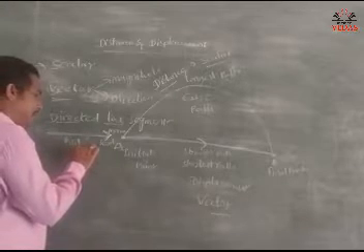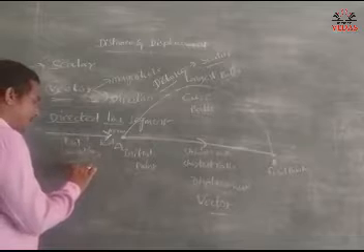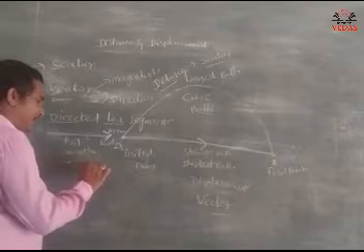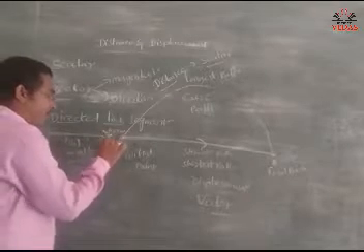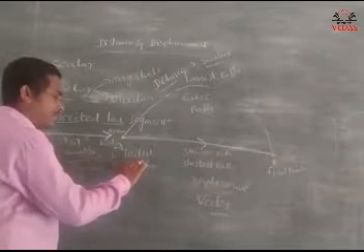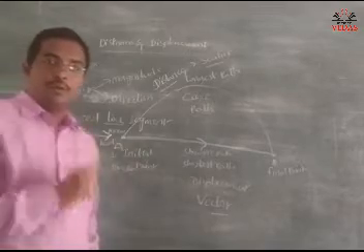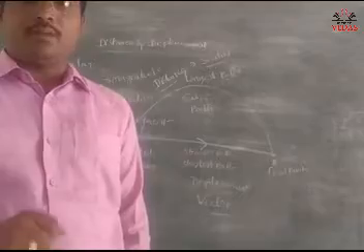So the straight line always indicates magnitude. The arrow indicates direction. While looking at the video, everyone note down the important points.